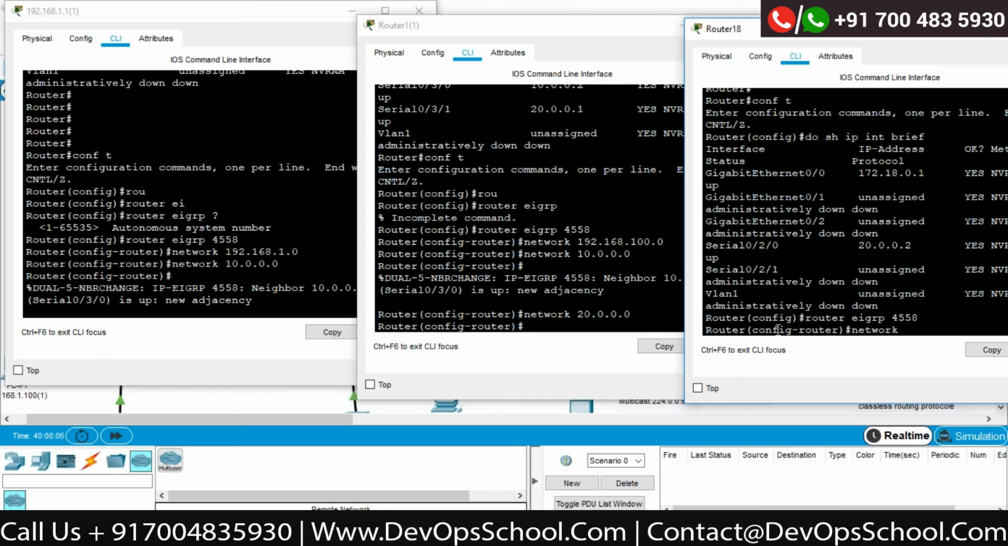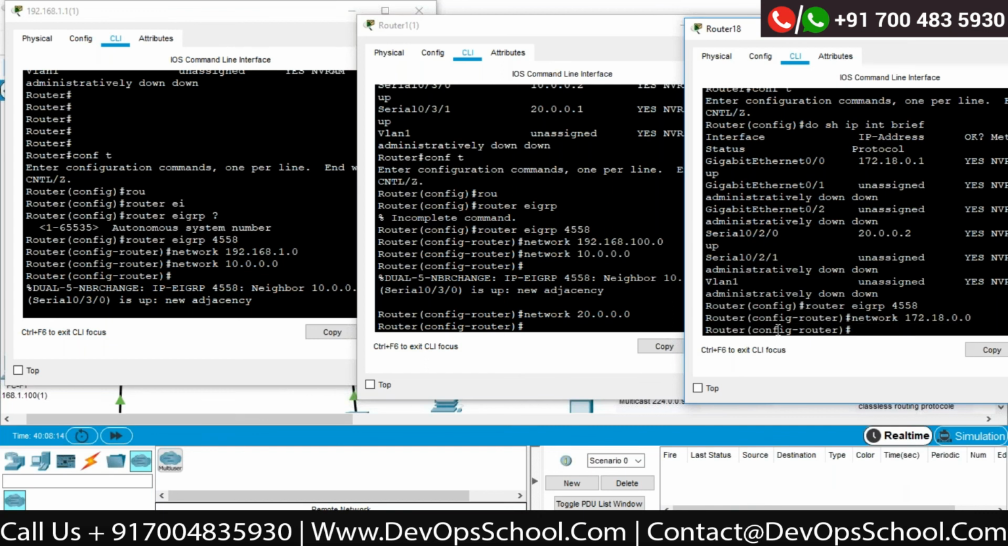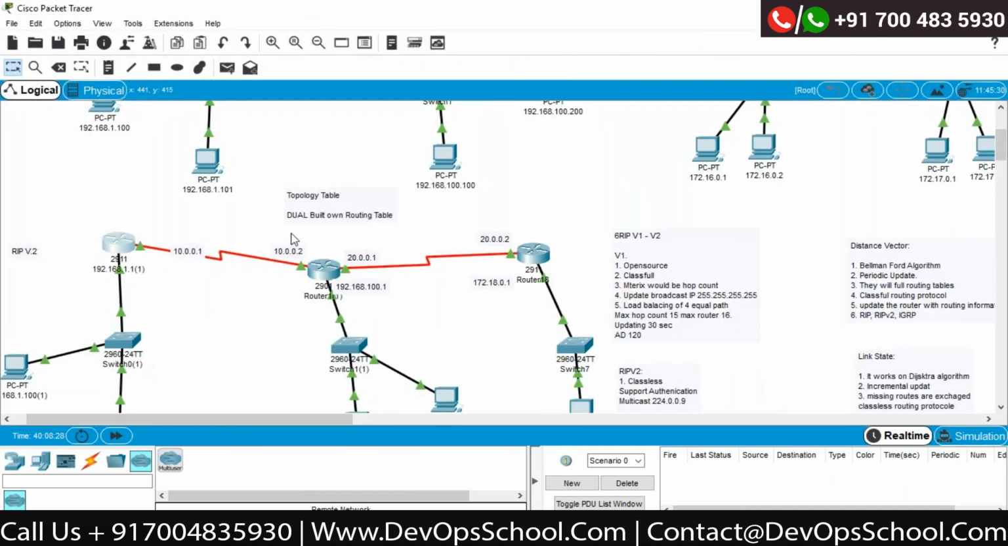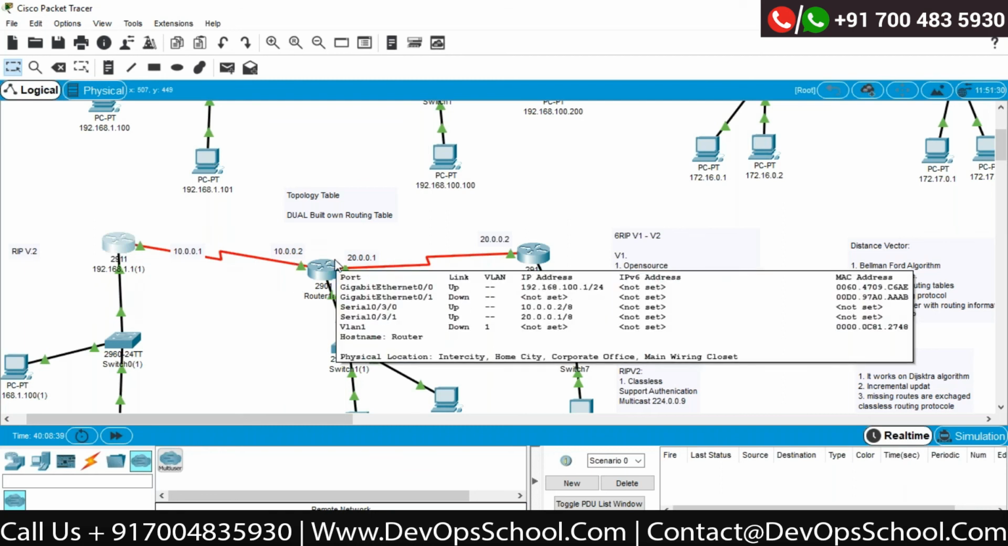Okay, I would say the network which I want to advertise is 172.18.0.0. Enter. I will say network 20.0.0.0. Enter. Okay, once again, these are two neighbors. Correct? Because as I told you, as per our topology, for this router, this is one neighbor, this is one neighbor. For this router, he is the neighbor, because normally the neighbor criteria would be that the neighbor should be directly attached. Correct? So let's go to this router.